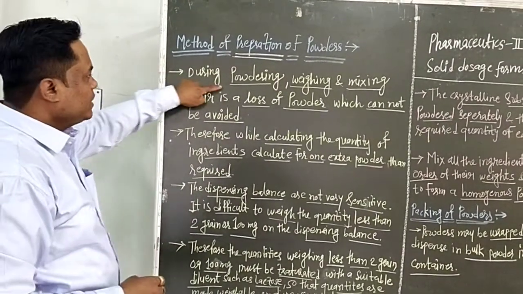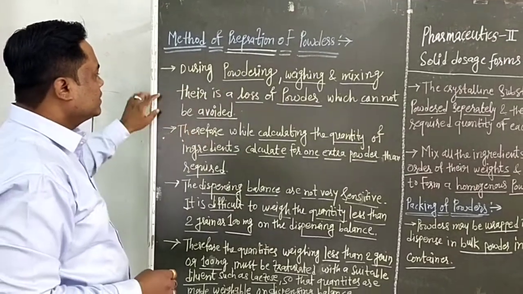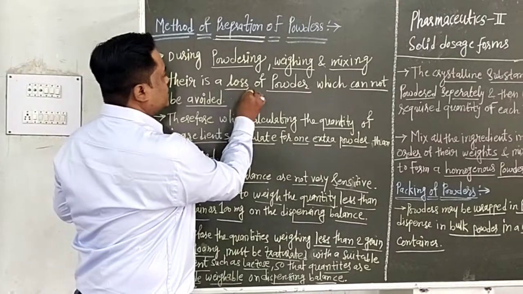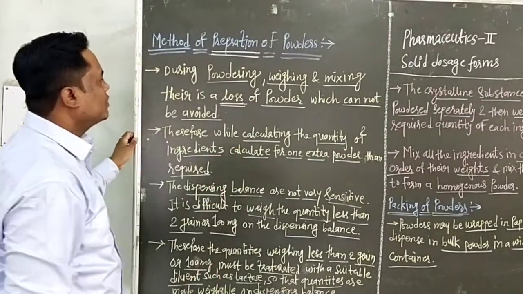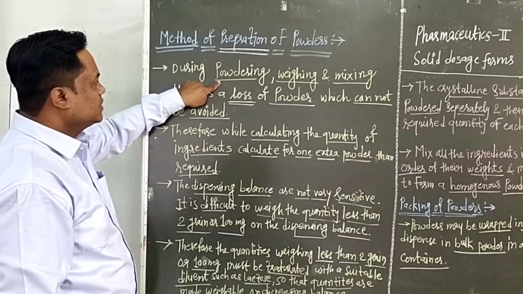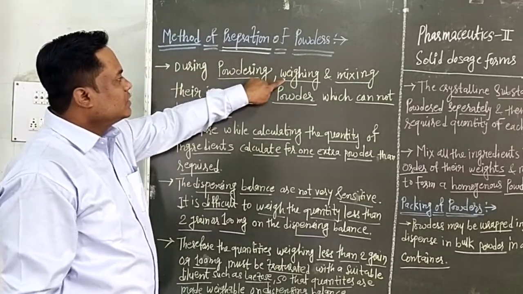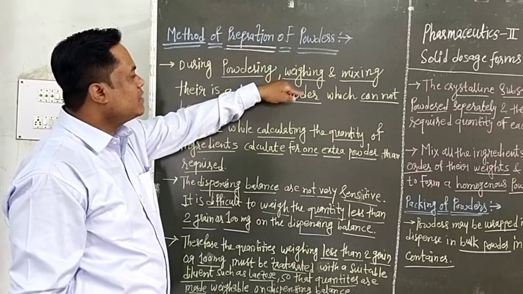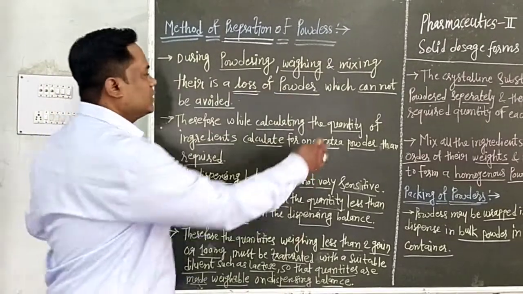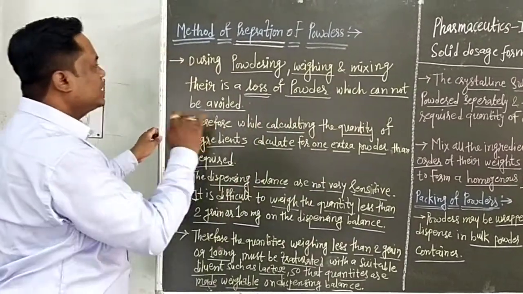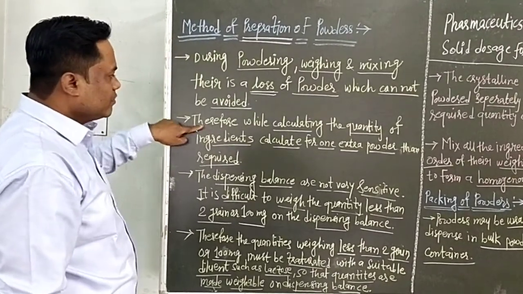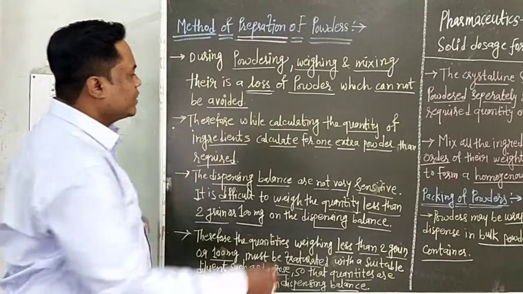During powdering, weighing and mixing, there is a loss of powder which cannot be avoided during the method of preparation of powders.